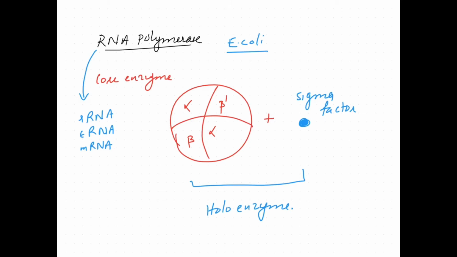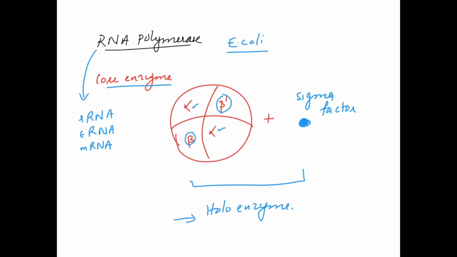This enzyme can be separated into two components. The first part is the core enzyme and the next part is the sigma factor. The core enzyme is a multimer comprising two copies of the alpha subunit and one copy each of beta and beta prime. It has general affinity for DNA and is responsible for elongating the RNA chain. When this core enzyme joins with sigma factor, it forms the holoenzyme.